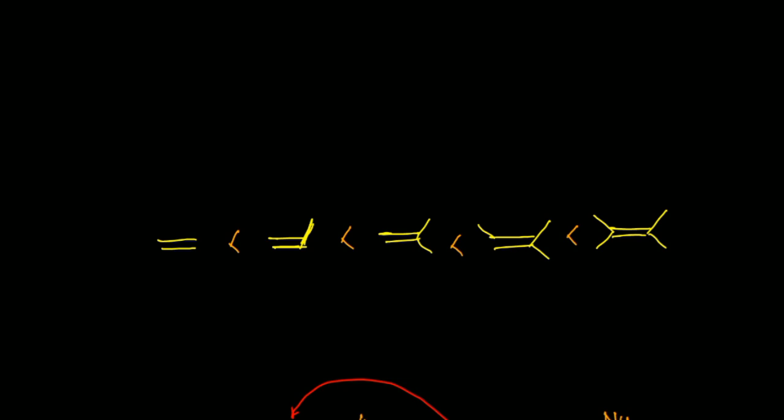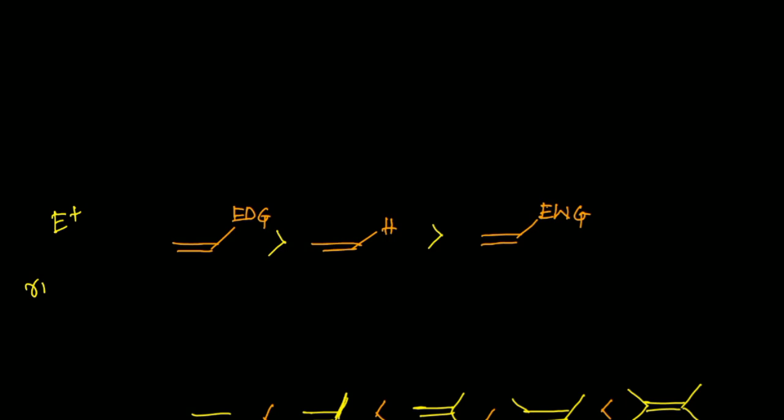Okay, remember this one. So if you want to do the electrophilic addition reaction, then you should have this type of order. Look at this one. I have three different types of olefinic substrate. One is attached with an electron donating group, second is a simple olefin, third is an electron withdrawing substrate. And suppose I have this electrophile now. The electrophile will first be grabbed by the olefin where donating substituents are there, because this is electron deficient, and this is electron rich.